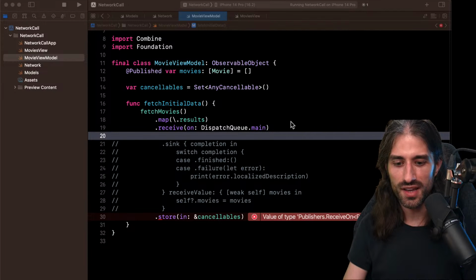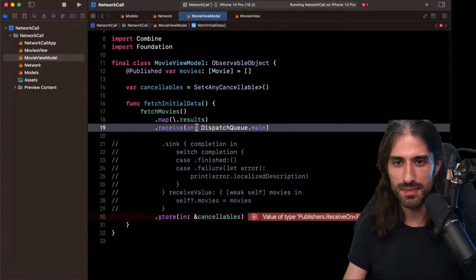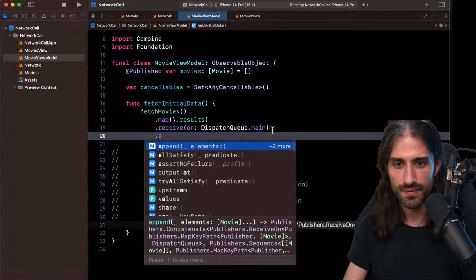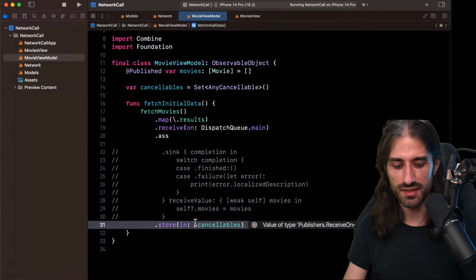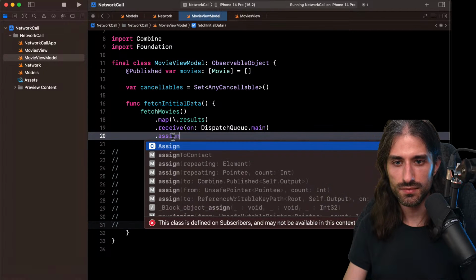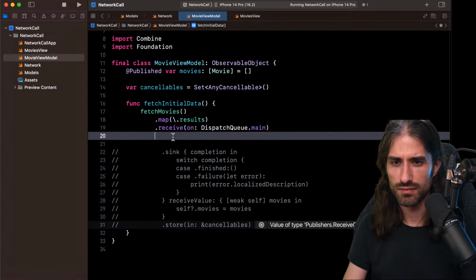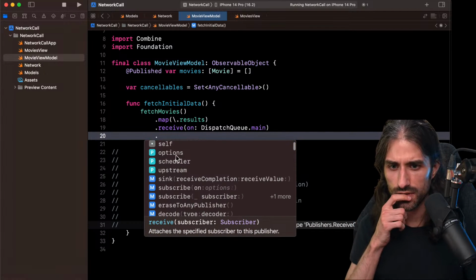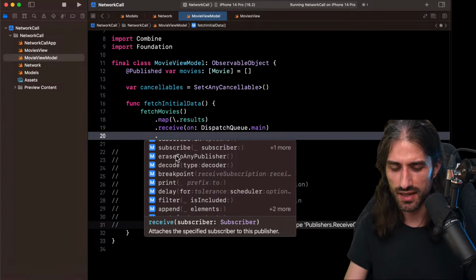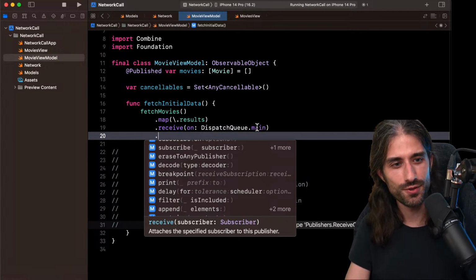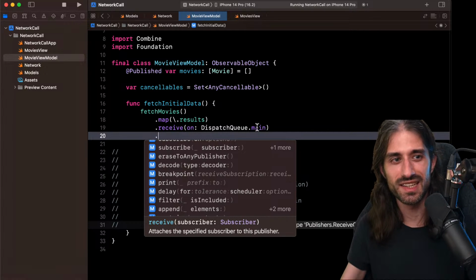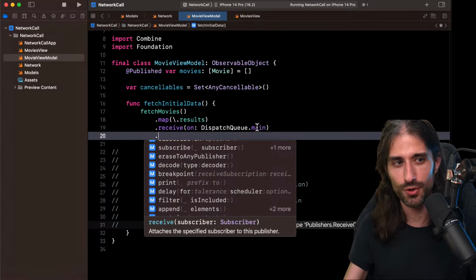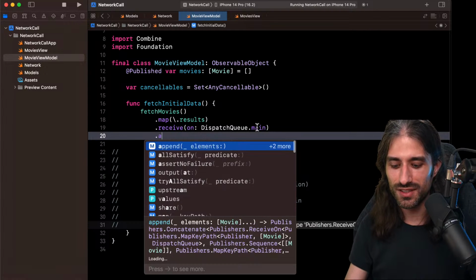Okay, it's called assign, but maybe it's because of the receive. Let's see. No, I can do it. Oh, it's because there is this thing here, I think. Why doesn't it suggest assign? That's so weird. Oh, there is a reason why it doesn't suggest assign. That's what I like when I make a mistake, is that usually there is a reason, and it is to a point I really wanted to make and almost forgot to make. Why doesn't it show assign?